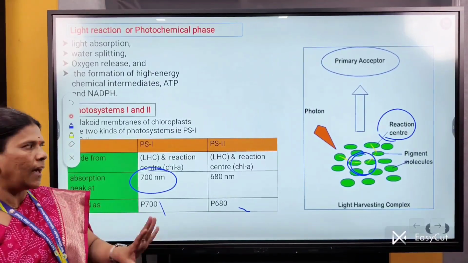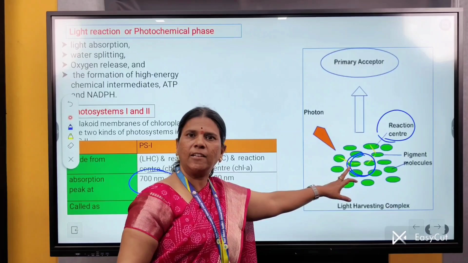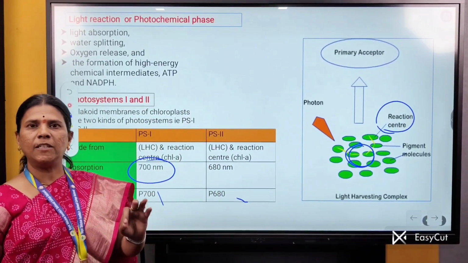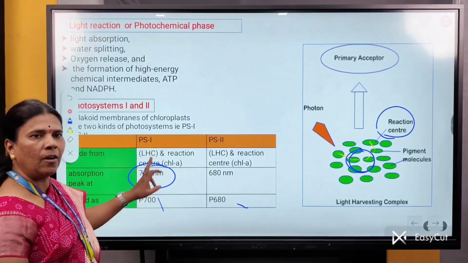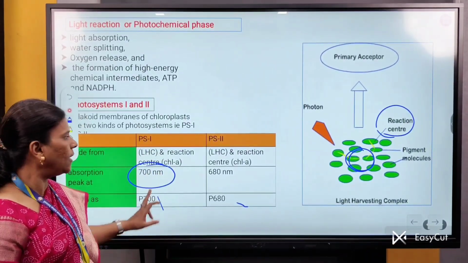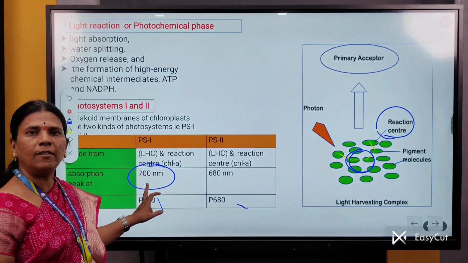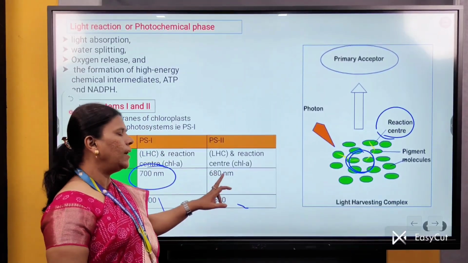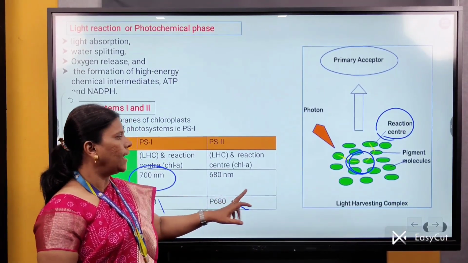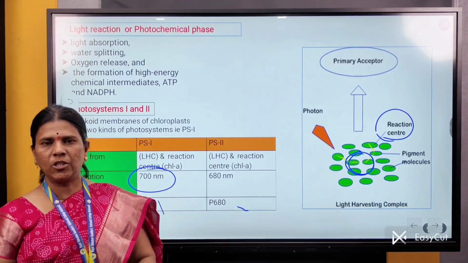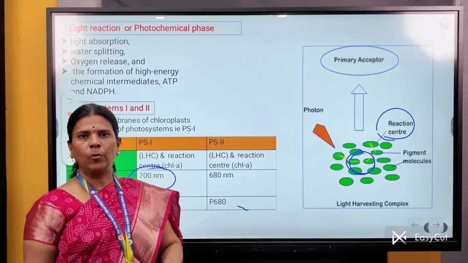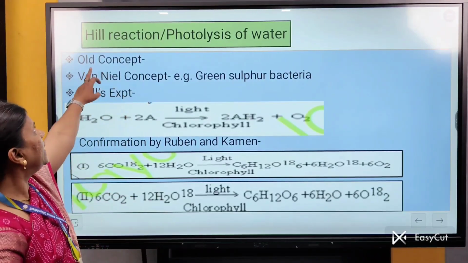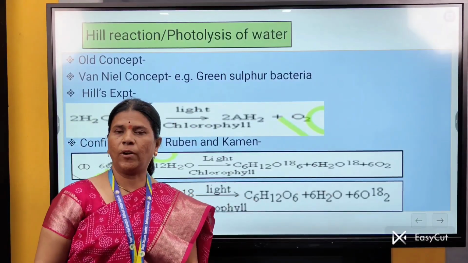Each photosystem has a centrally placed chlorophyll A as a reaction center or main pigment, surrounded by the accessory pigment. The only difference is that in PS first, the chlorophyll A molecule at the reaction center has a wavelength of about 700 nm, while in PS second, this chlorophyll A molecule has a wavelength of about 680 nm. Thus, there are two types of photosystems involved in the process of photosynthesis. The next point from this topic, photosynthesis, is the Hill's reaction or photolysis of water.